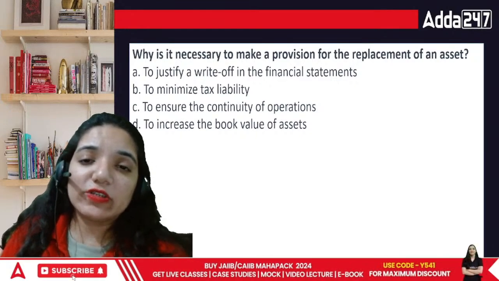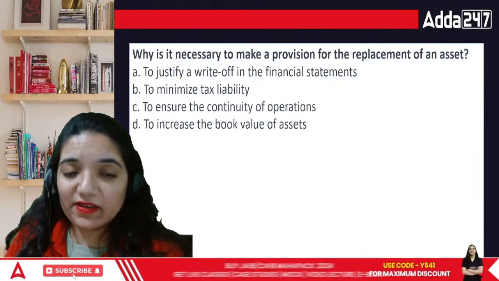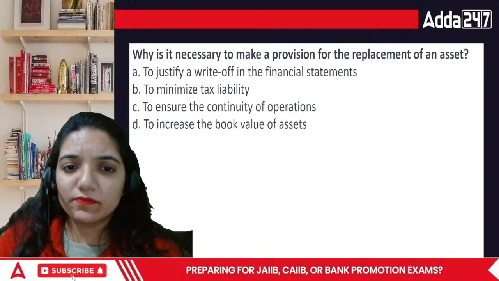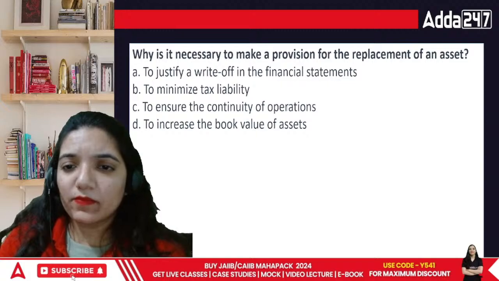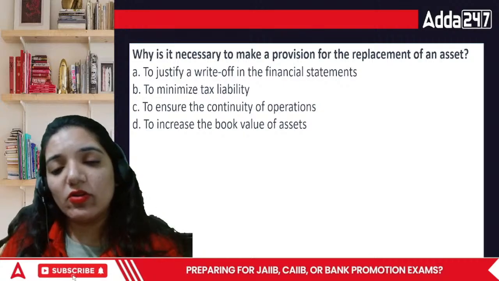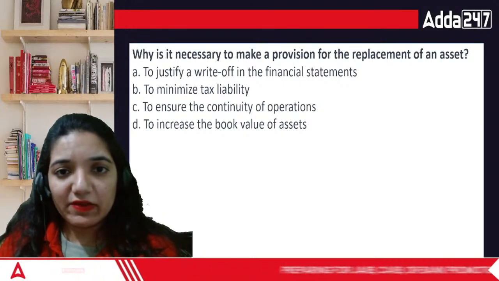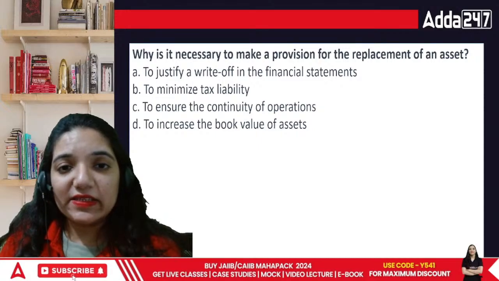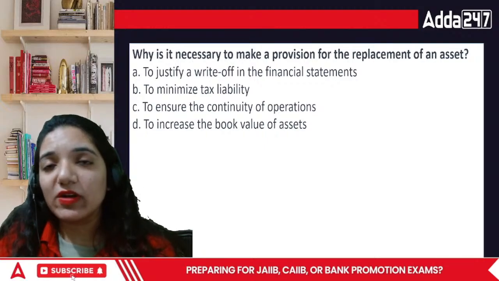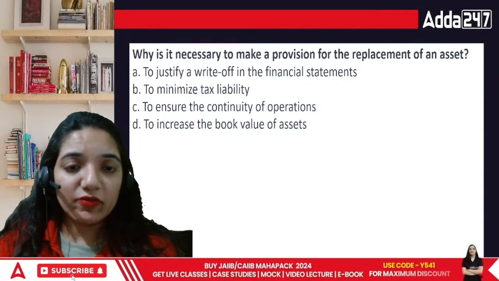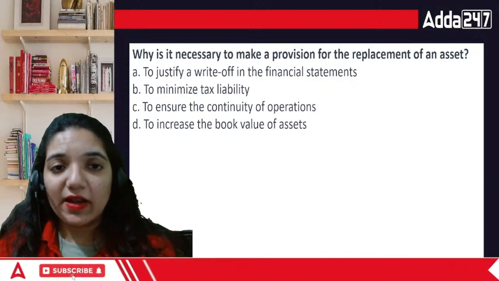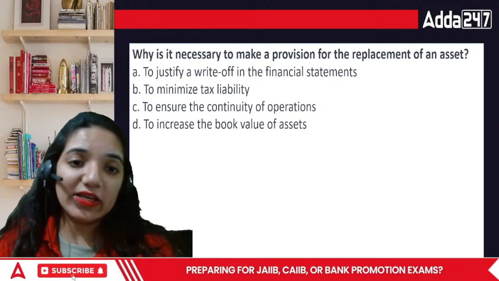When we talk about the provision, the provision for replacement is basically done for after a certain period of time. Provisions are basically certain losses or certain profits that you are already making. There's a certainty behind it. When we are talking about the replacement of an asset, we strongly believe that our business is going to continue. That means if I bought a particular car for 10 lakh rupees in one particular year, after 8 to 10 years, I buy another car. I have faith that this particular business will outlive the entire situation.